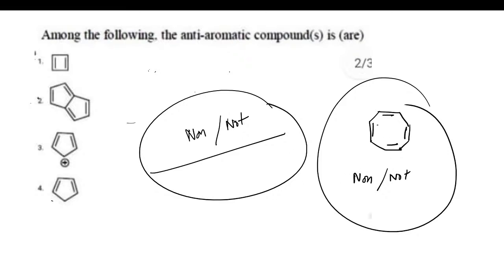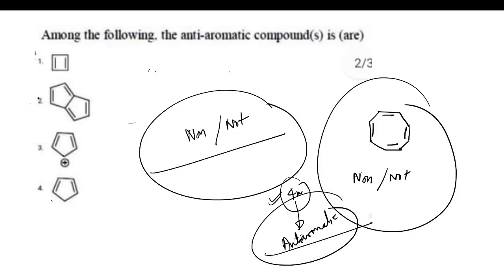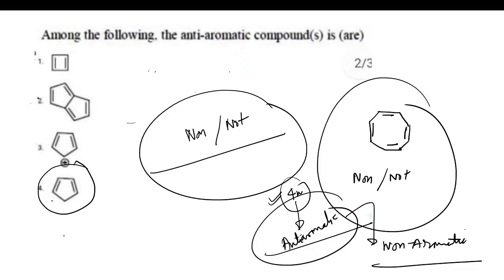See what the difference is. If I have this particular molecule and apply Huckel's rule, it is going to be a 4n system. But the number of carbons is more than 7, so this is going to be anti-aromatic. But anti-aromatic compounds are not stable in an 8-membered ring, so we would call it non-aromatic. This is a non-aromatic compound, but over here you can see this is not obeying Huckel's rule.